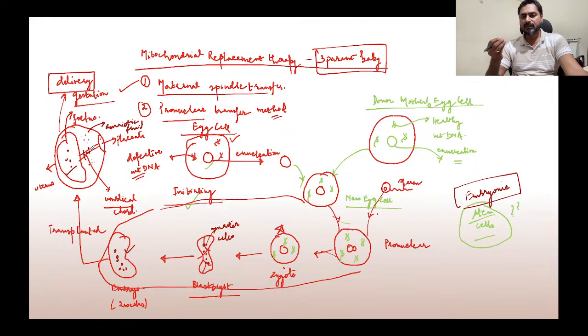Using these stem cells, we can develop organs in the lab, or if an organ has become defective, we can give stem cells so it can cure that defective organ itself. So it has a lot of utility. That is why a lot of research is going on in stem cells. Stem cells have the potential to cure many diseases.